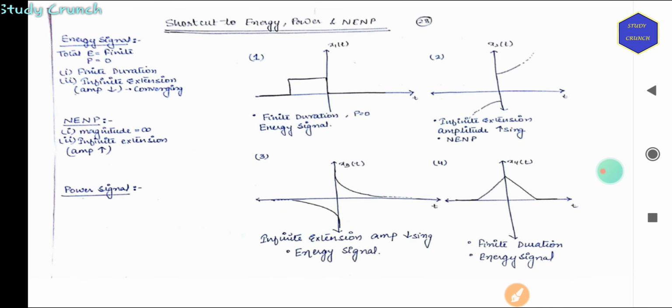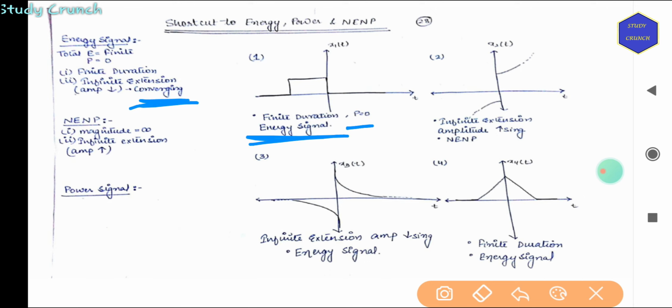Now for shortcuts to energy, power, and neither energy nor power signals: if we have a finite duration signal with power 0, then it will be an energy signal. So for an energy signal the total energy is finite, power is 0, it has a finite duration, and if the amplitude is decreasing, that is converging, then it will be an energy signal.